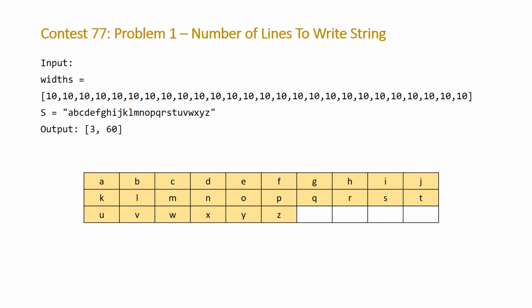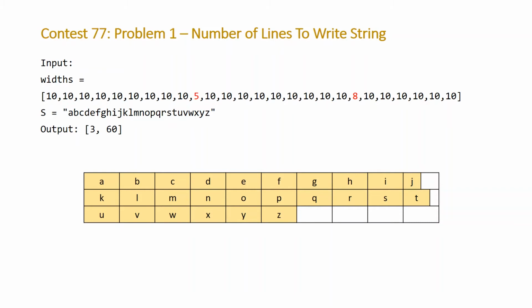The only tricky part of this problem is that we might not have a line that fills out to the 100th column. For instance, if we change the width of J and T to be 5 and 8, we'll see something like this, where we have a little bit of unused space at the end of each line. We just have to be careful that we're not storing half of a character at the end of the line and the other half at the beginning. We do that by resetting our column to the width of our current character anytime we exceed 100.